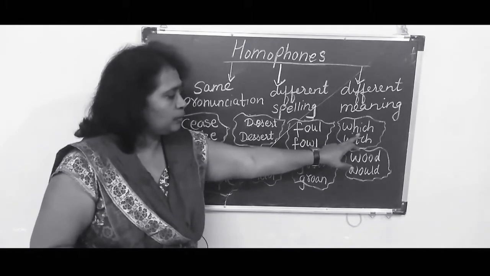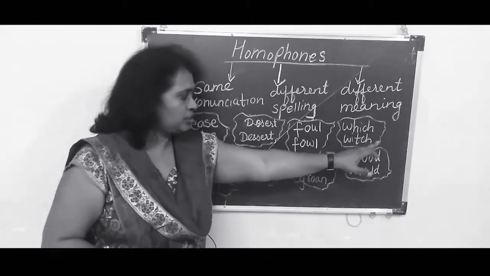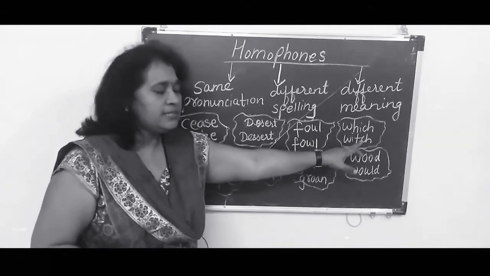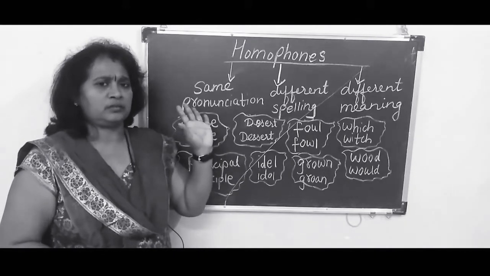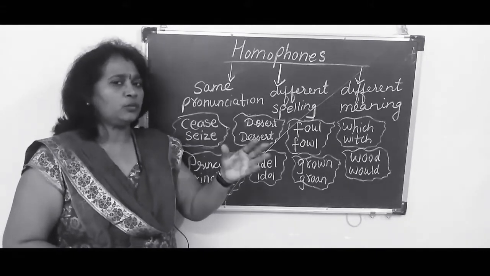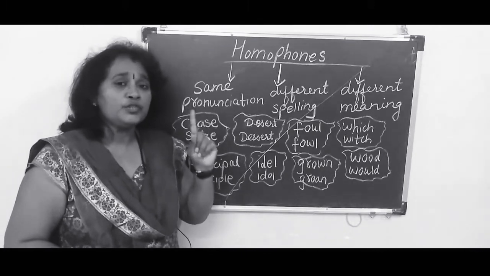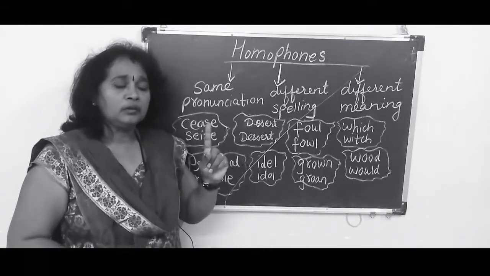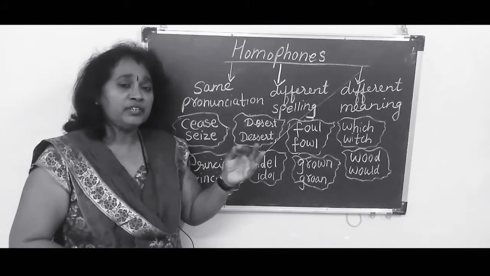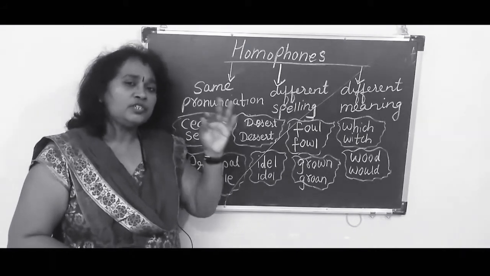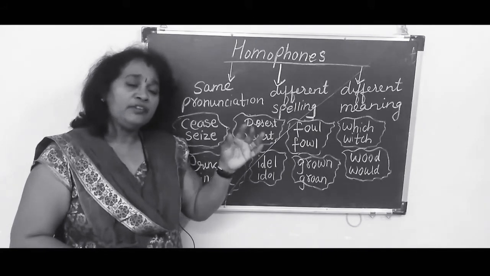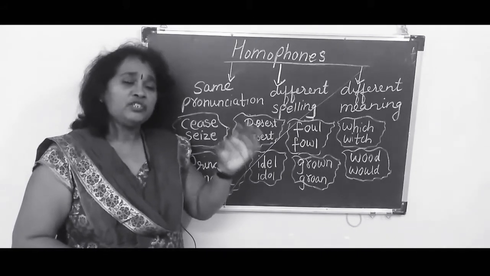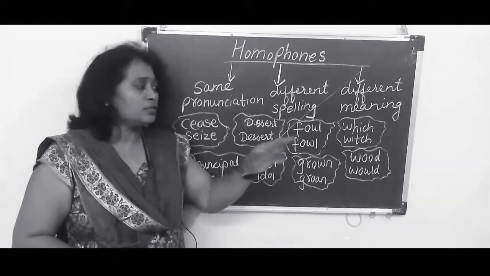Next is witch. W-H-I-C-H, witch, and W-I-T-C-H, witch. But the pronunciation, witch. We just pronounce the word as which. Which is your book? तुम्हारा book कौन सा है? Which, कौन सा? Which is your book? Which is your pen? Which movie have you seen? Which game you like the most? Which hero you like the most? So this is